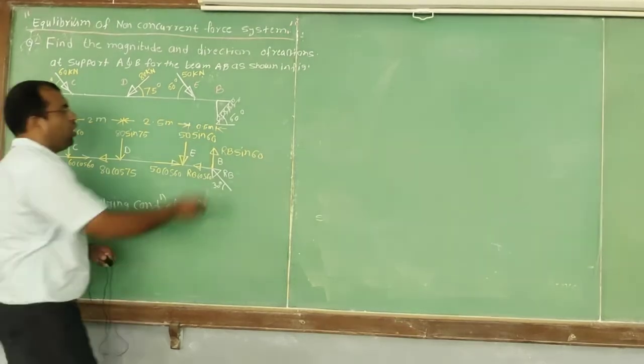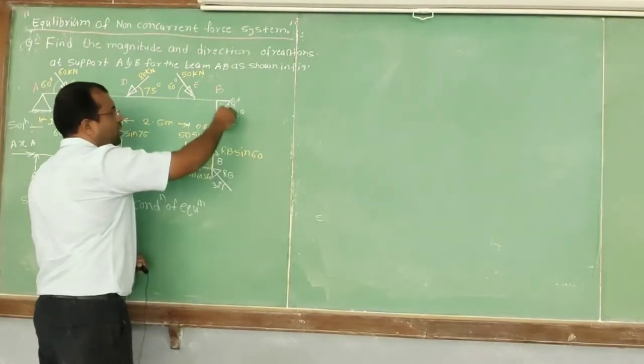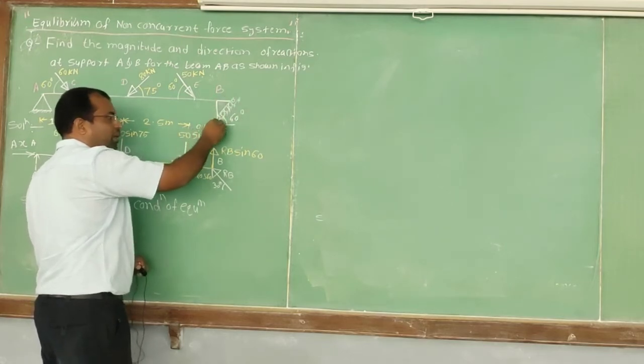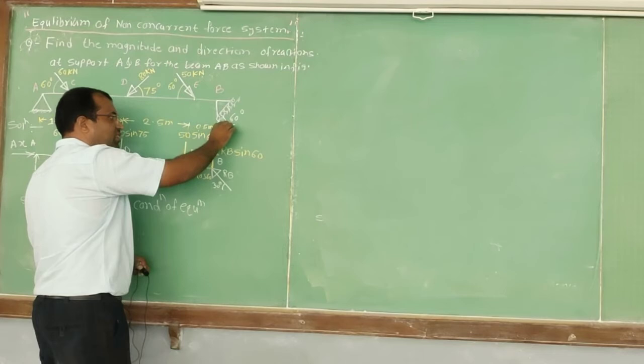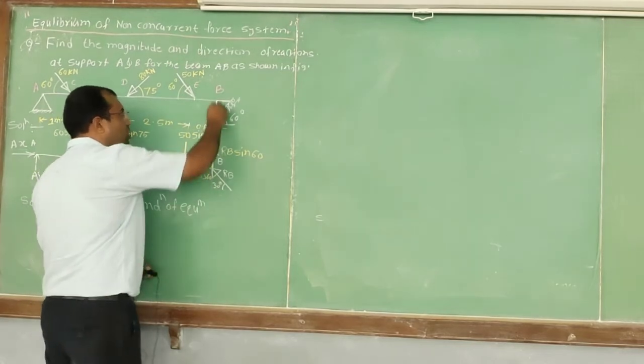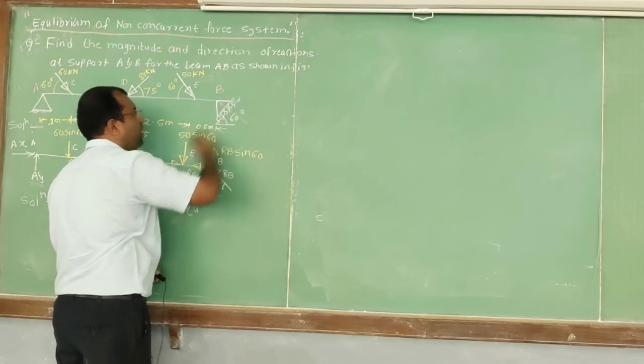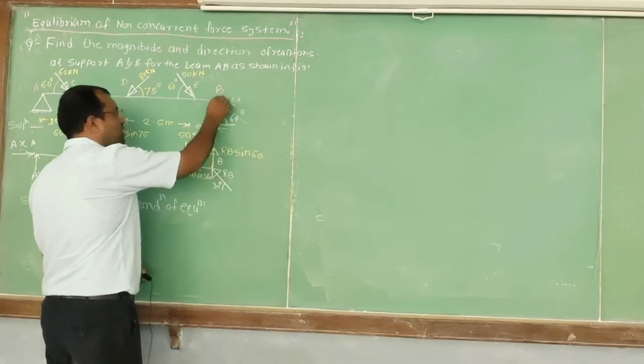Similarly, if you observe end B, there is a roller support which is resting on an inclined plane which makes an angle of 60 degree with respect to horizontal. The reaction is always perpendicular, or normal, to the point of contact.